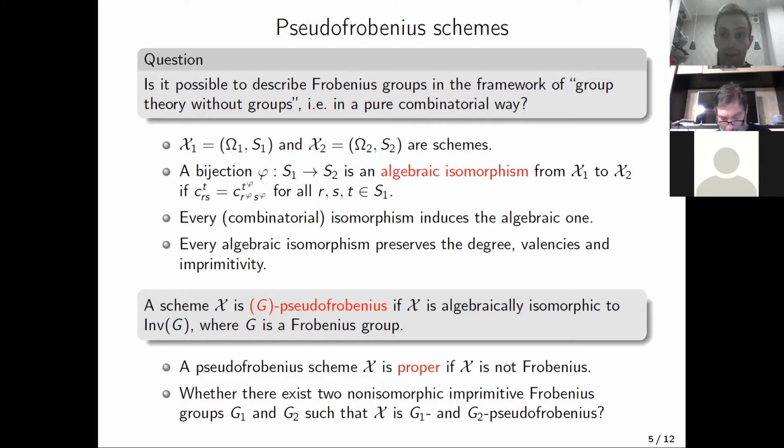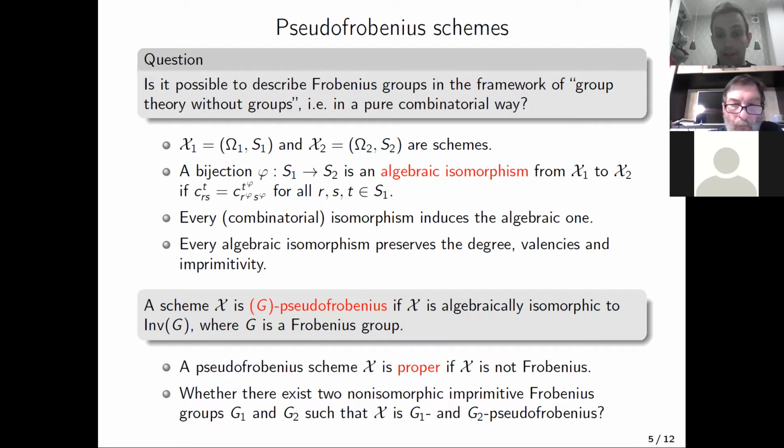So a pseudo-Frobenius scheme is a scheme which has the same tensor of intersection numbers as some Frobenius scheme. And a pseudo-Frobenius scheme is called proper if it is not Frobenius. And proper pseudo-Frobenius schemes are non-Schurian. And immediately after this definition, we have a natural question, which maybe is not so important for our goals today, but I think it can be interesting.